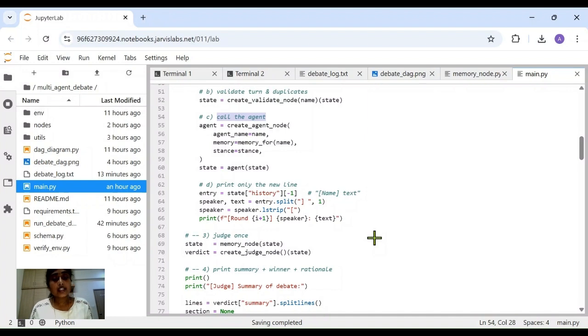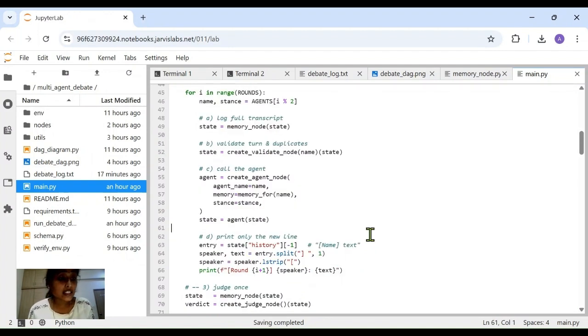Now, let's see where it is actually used for our agent call. This is where the agent is initialized with a memory function scoped specifically to its name. This ensures that when create agent node is called, it receives a curated view, not global history, making it more realistic, controlled, and in line with cognitive modeling.